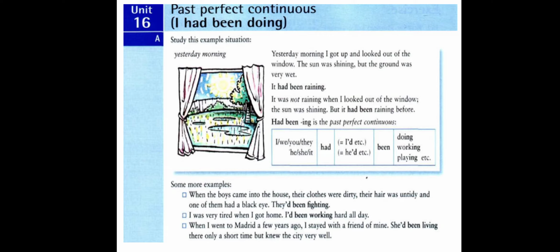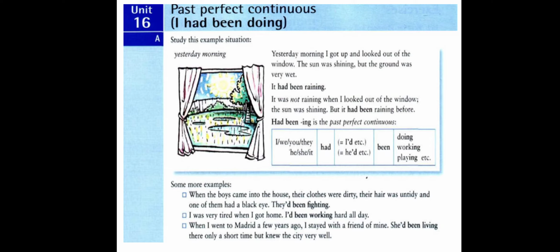Here if we look to the verb here, I was very tired. Here the verb is was. That means the end point is in the past. So what was the cause of being tired? So we focus here on the action itself that is extended before that point of time, from a past point of time to that end point of time. So we use it in the past perfect continuous. So we say, I had been working hard all day.